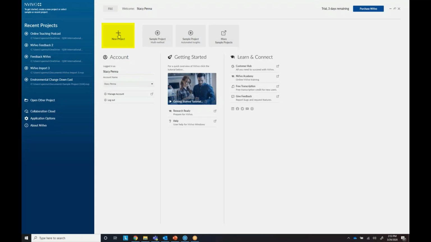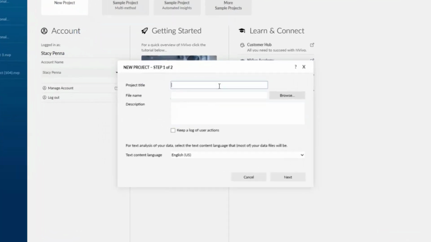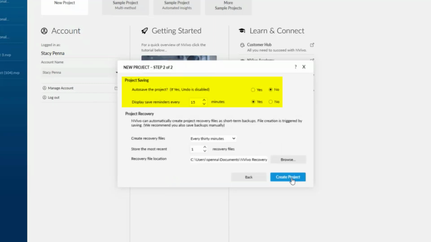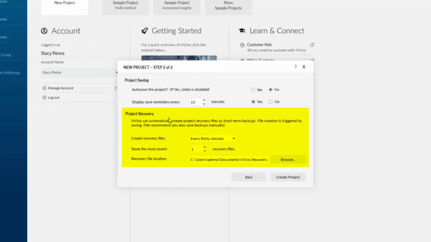I'm going to go into a new project here, and I'm going to give it a name. I could give it a description, and I also could keep track of a log of users' actions. Also, I can pick the language I want for the interface. Here I can decide how I want to save the project and have recovery mode.